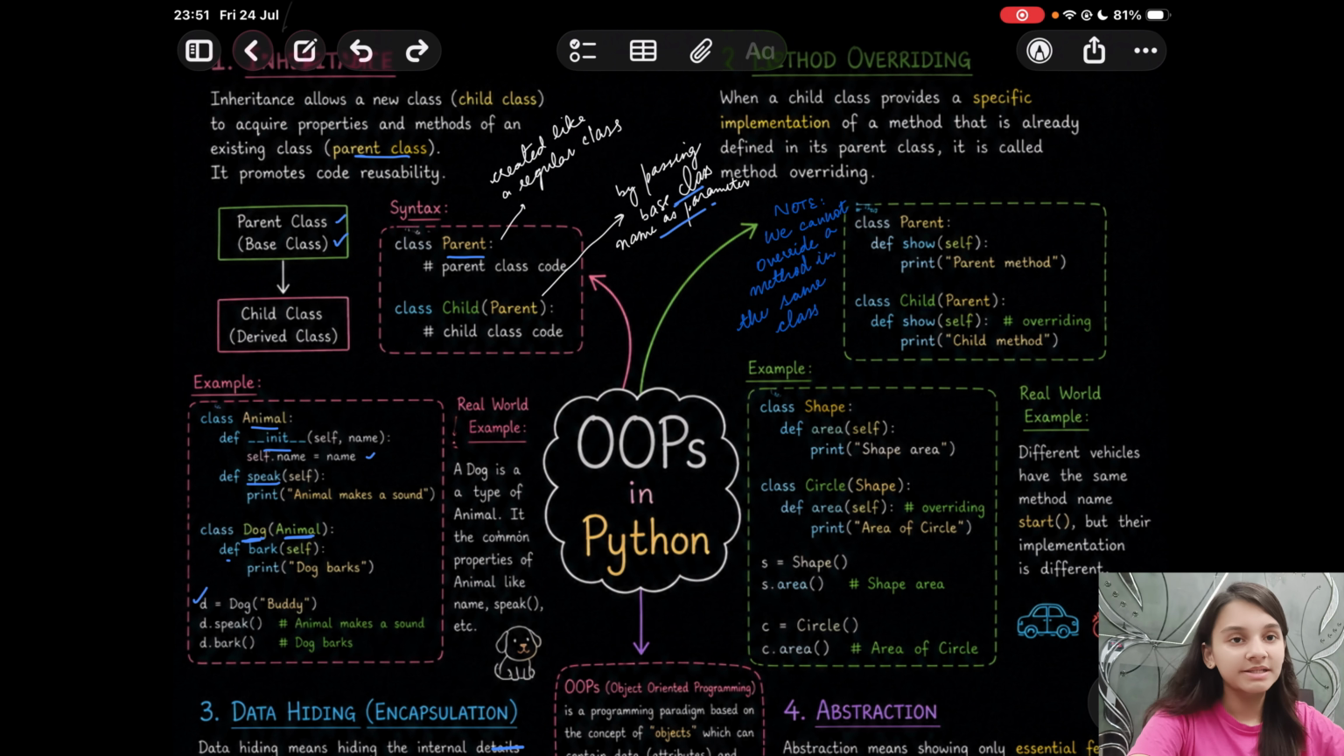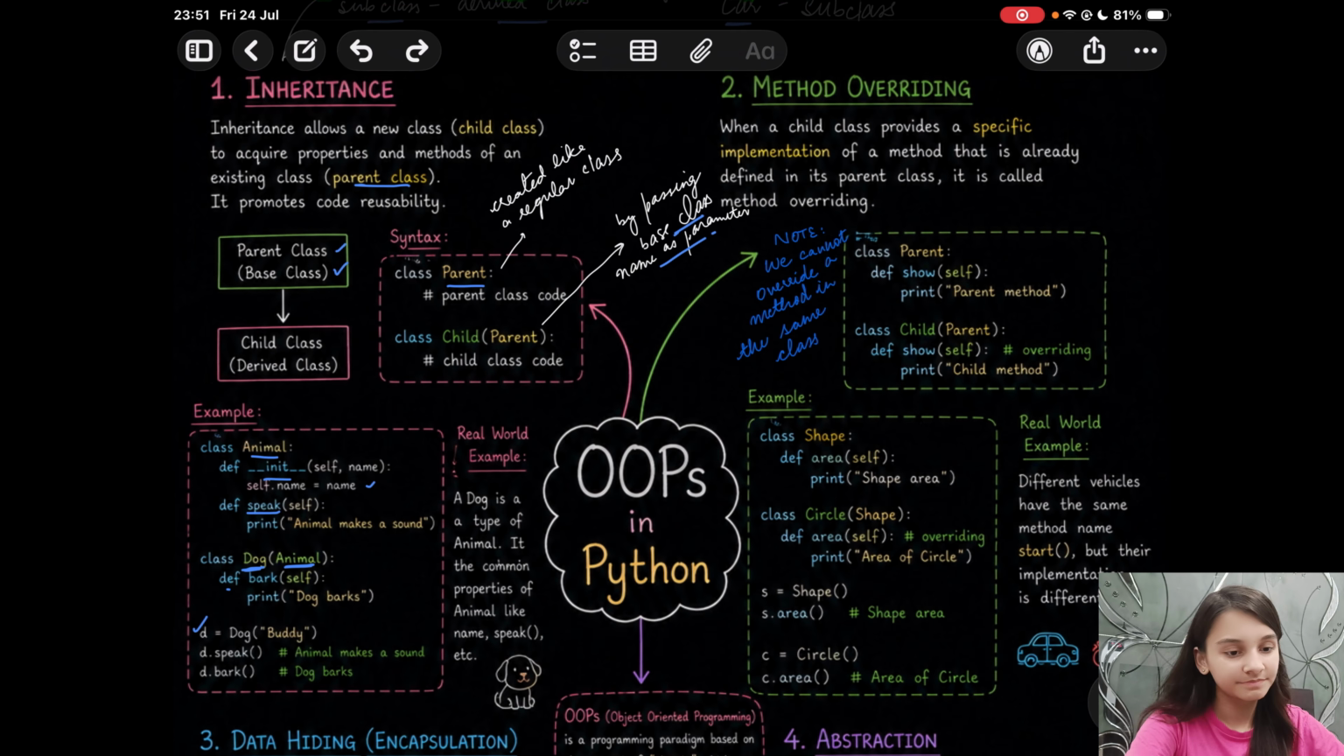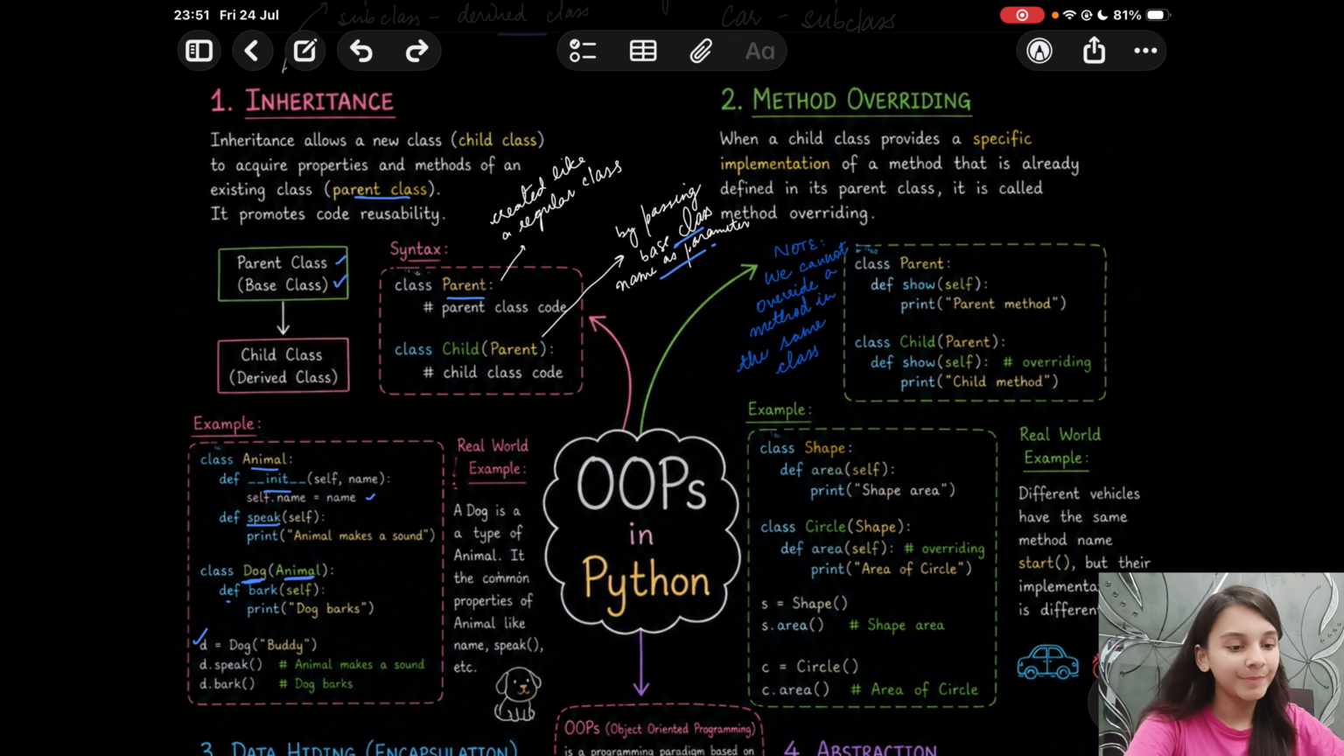So dog is the derived class and animal is the base class. Next we have method overriding. So when a child class provides a specific implementation of a method that is already defined in its parent class, it is called method overriding.